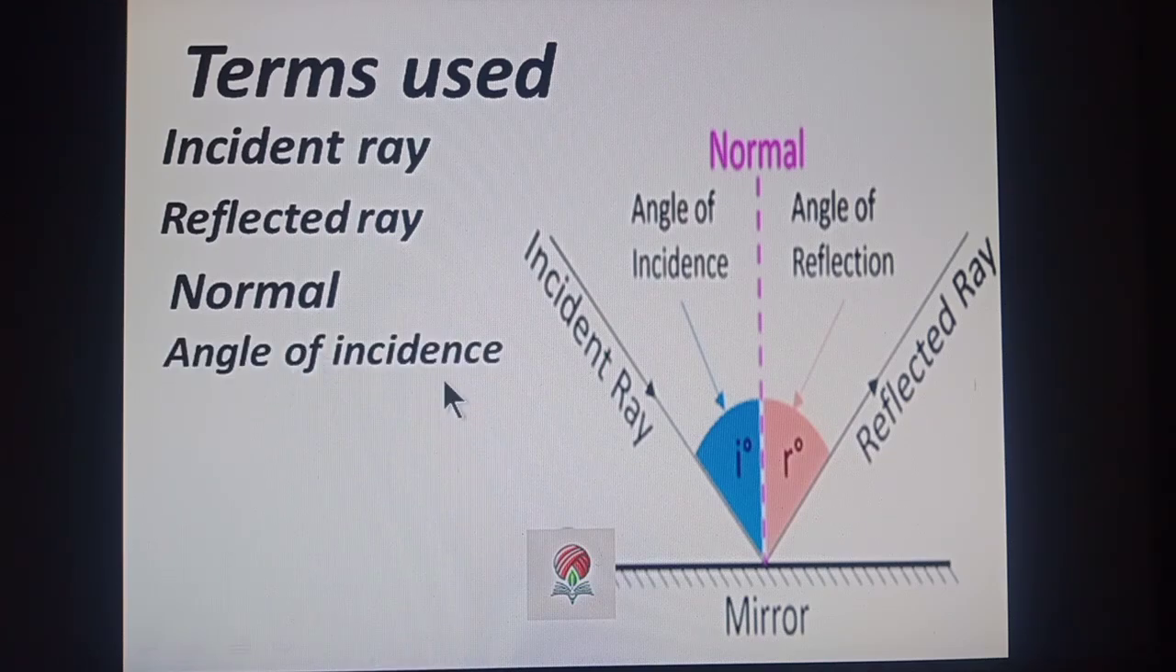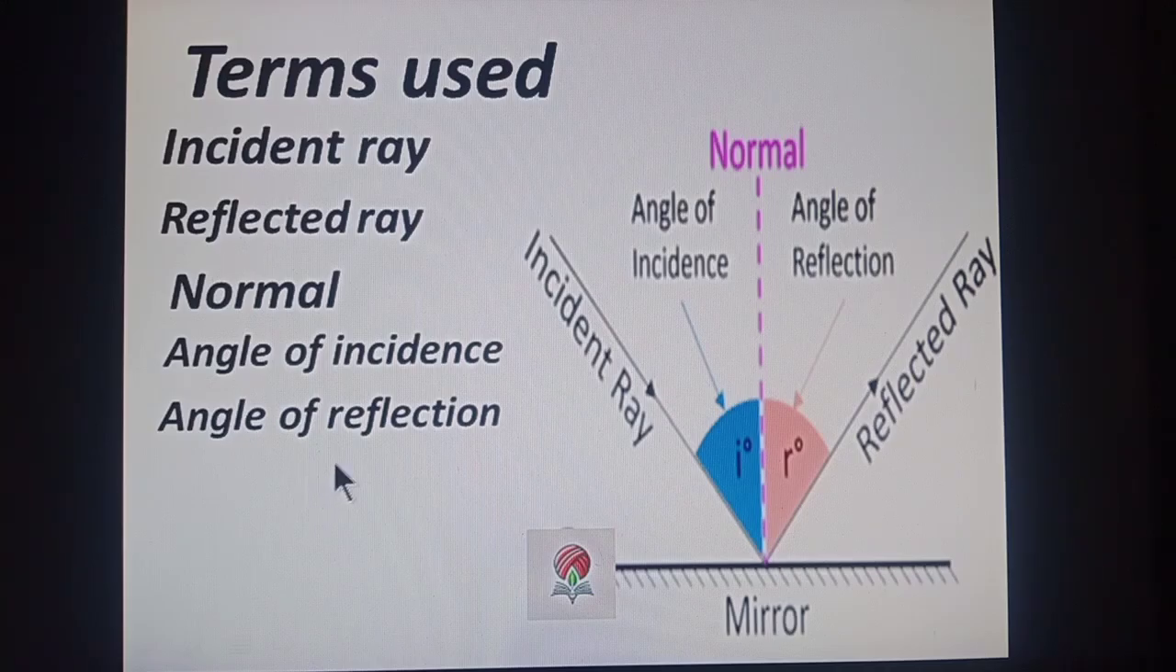Angle of incidence. The angle which incident ray makes with the normal. Look at the diagram here. This is the angle which incident ray is making with this normal. So this angle is called angle of incidence. I repeat it. The angle made by incident ray with the normal is called angle of incidence. Angle of reflection. It is the angle made by reflected ray with the normal. Here it is shown. The ray after bouncing back is called reflected ray, and the angle which it makes with this normal is called angle of reflection, usually denoted with R.